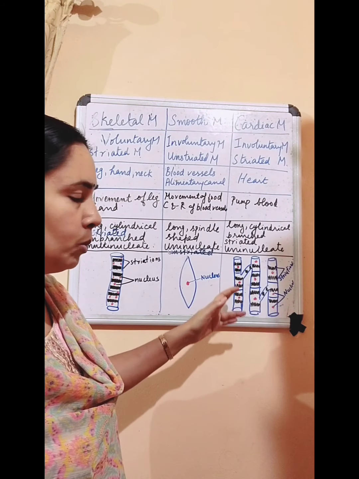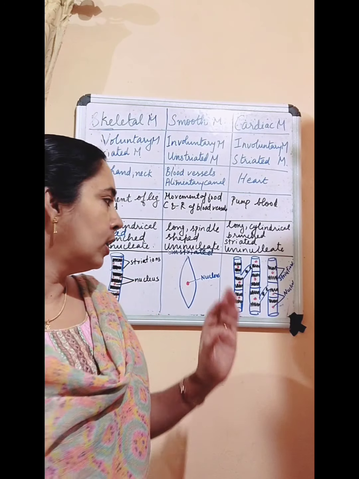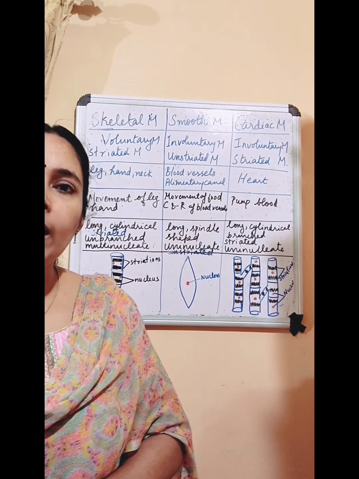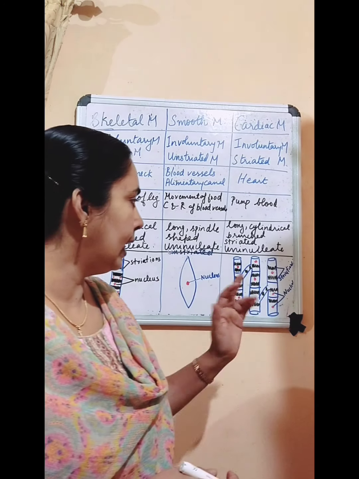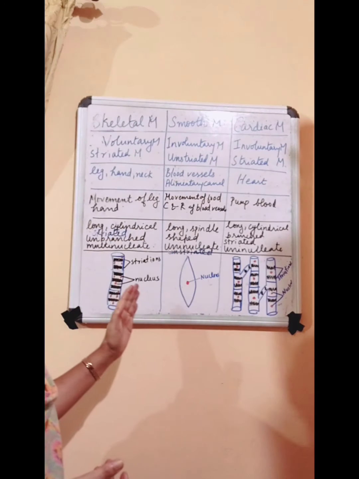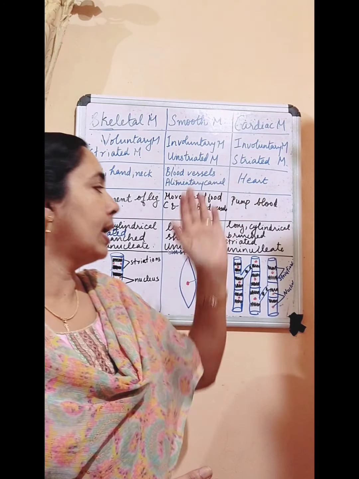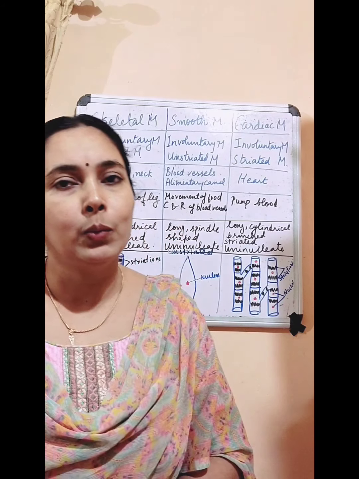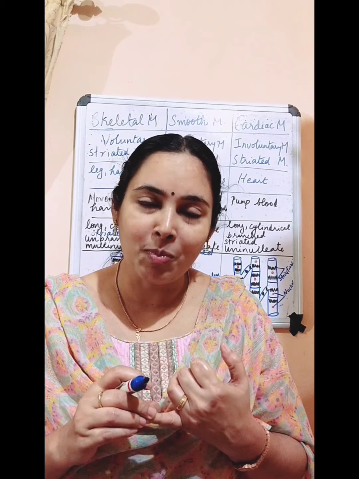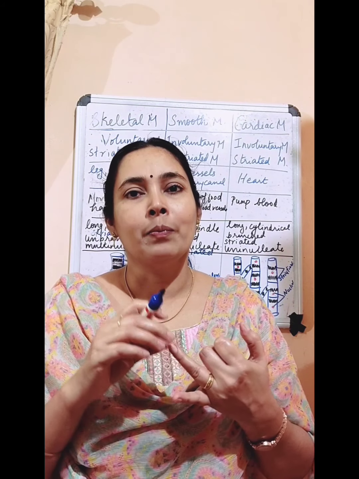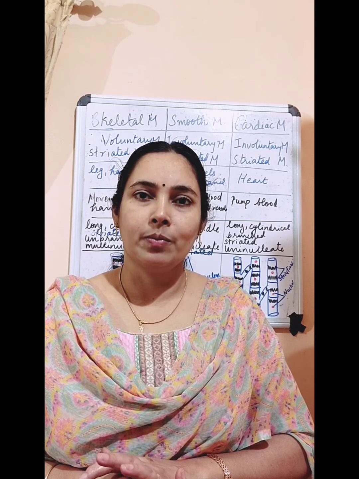So when you are drawing, you should be careful. In one cell, you should draw only a single nucleus. So you should draw the pictures clearly. Draw the striations for skeletal muscle and cardiac muscle. And here skeletal muscle is multinucleate, and smooth muscle and cardiac muscle are uninucleate. Clear now? So I hope you understand the three types of muscle. Then what? The structure, location and function also.